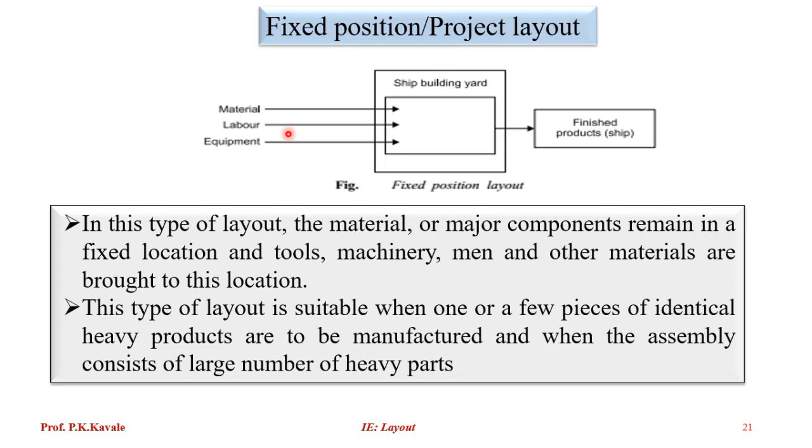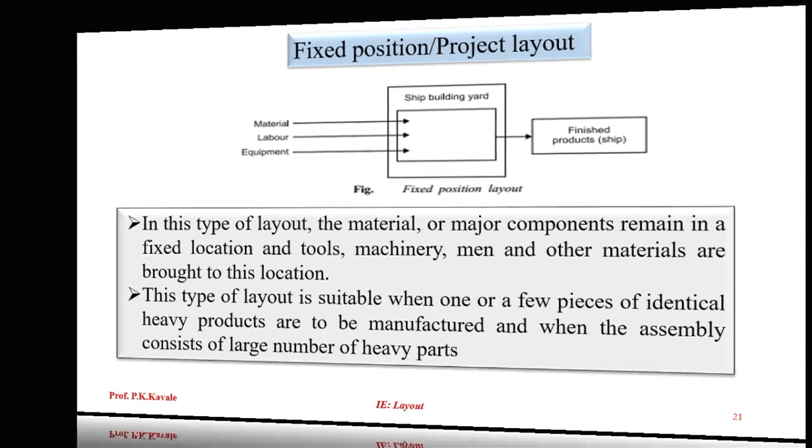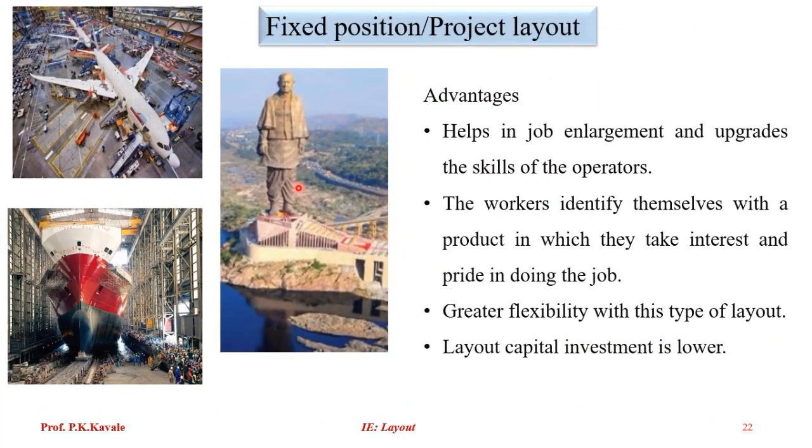Now here the product is at one place, and to convert raw material to the finished good, we are bringing the resources to that place. An example of this is the Statue of Unity. We are building this at one place, so we bring all the resources to the site and then build the product, such as ships and aeroplanes. These are examples of the fixed position or project layout.